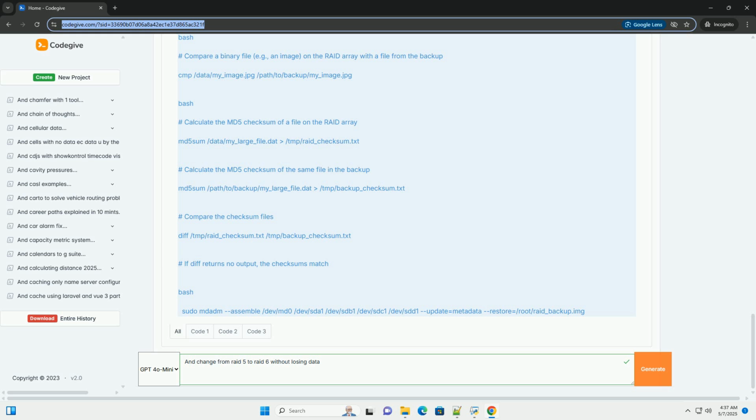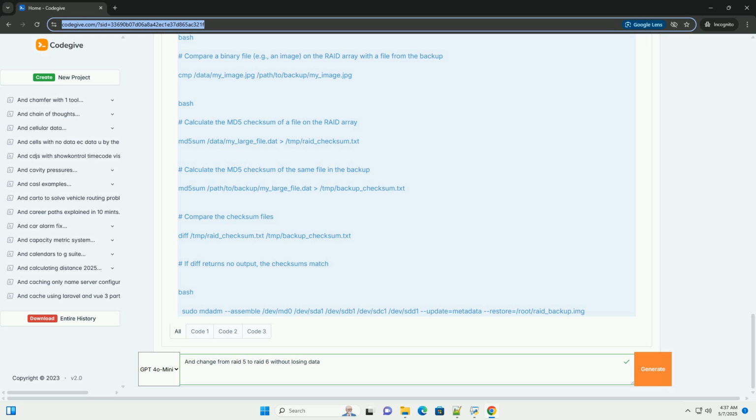Prerequisites. Backup. This is the most critical step. Create a full backup of all data on your RAID 5 array. Verify the backup's integrity. Consider using multiple backup methods, for example cloud and external hard drive.